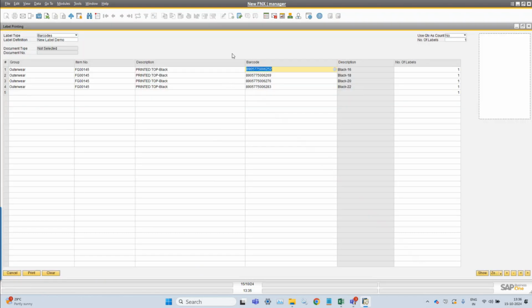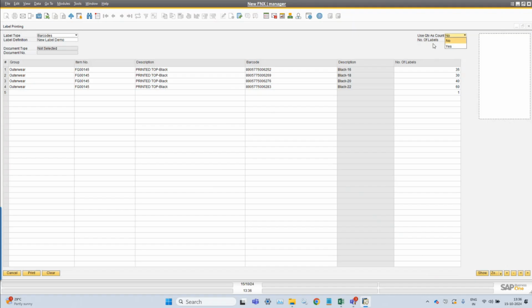Just expanding this, you can see how many barcodes you want to print. Either you say your cut or ready stock is 40, 30 and 60, and in this also there is 35 inventory. You want to print the barcode according to your provided information.